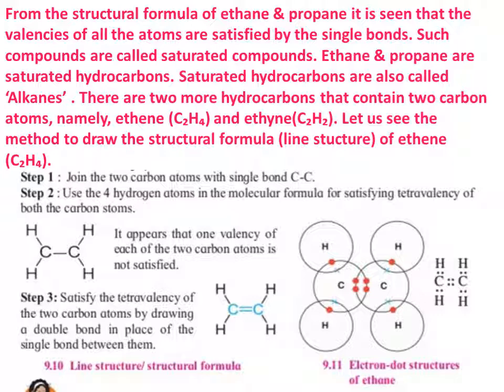So step 3, satisfy the tetravalency of the 2 carbon atoms by drawing a double bond in place of the single bond between them. So C double bond C, carbon double bond carbon, and the 4 hydrogens are joined with single bonds. The electron dot structure of ethene is also given here.